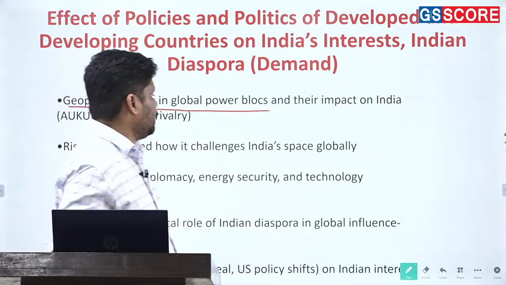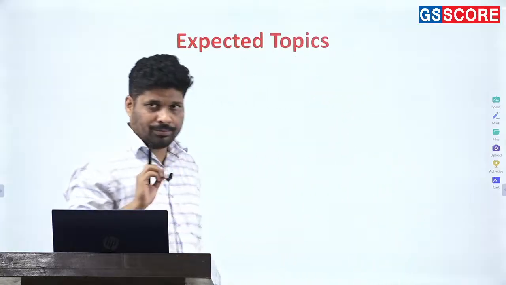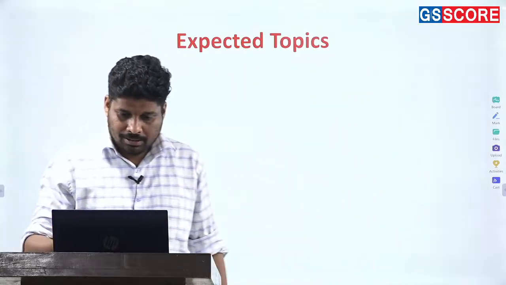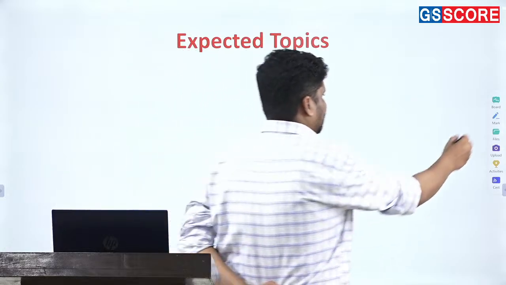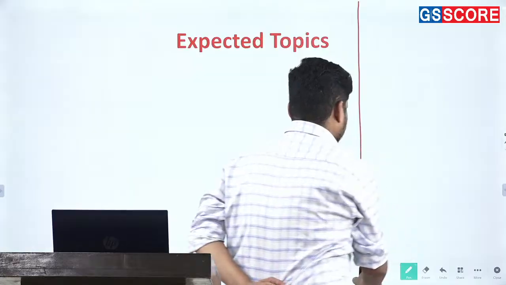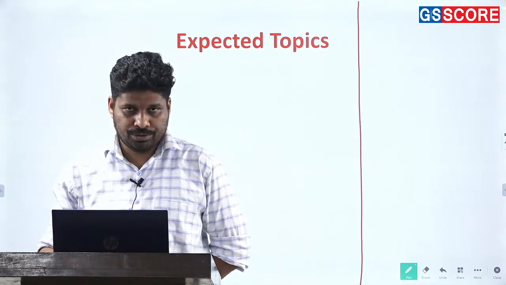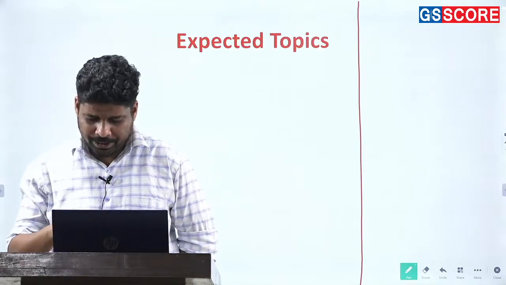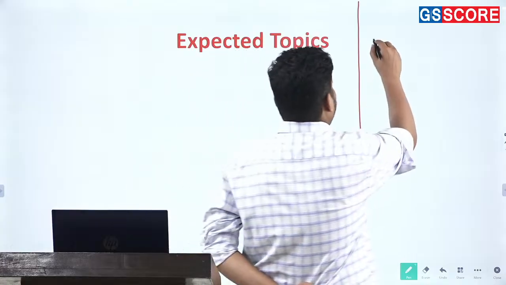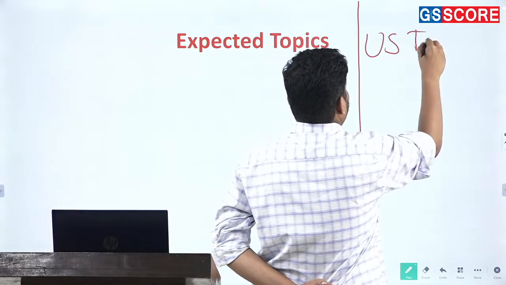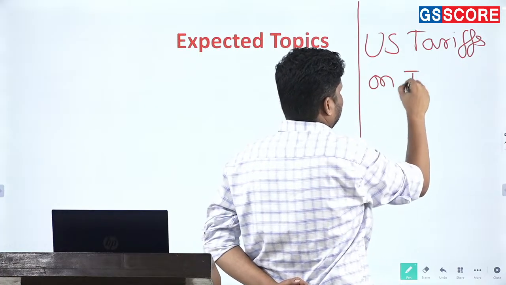Most of the points with respect to expected topics we have already discussed, but again, for the sake of revision, if you are looking at hot topics on which questions might be asked, the first is US tariffs on Indian goods.